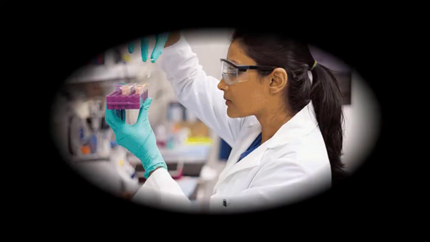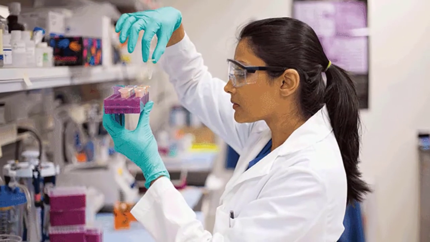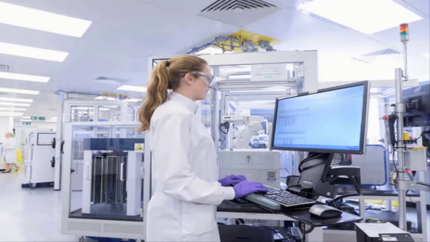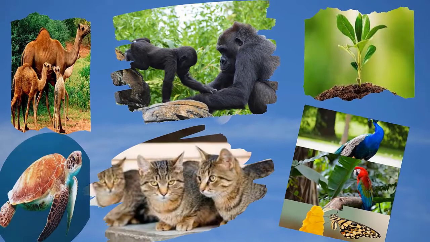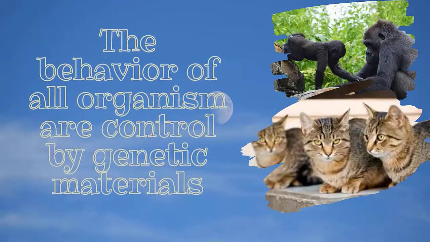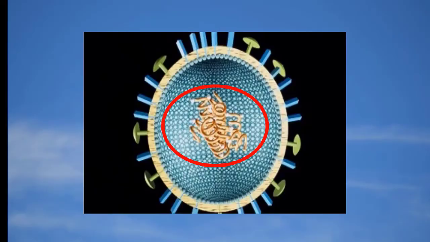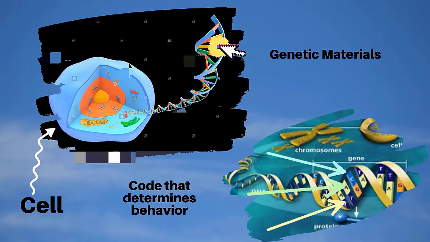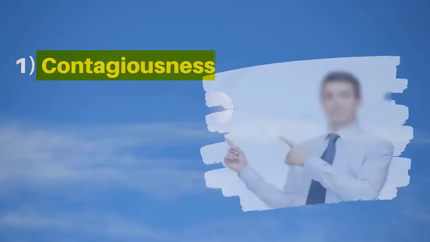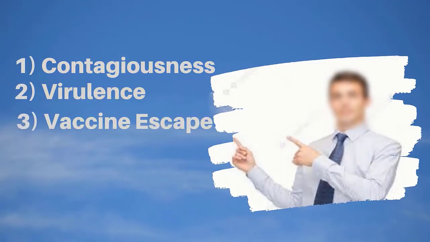Before addressing the first point, let's make a quick overview of how the behavior of an organism like coronavirus is controlled. All living organisms, their behaviors are controlled by their genetic materials. Genetic materials are a kind of code inside their body cells that determines different behaviors of the organisms. For example, skin color and hair color in men. But in coronavirus, these behaviors are contagiousness, virulence, and vaccine escape.